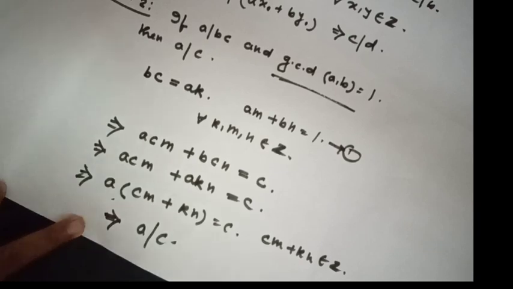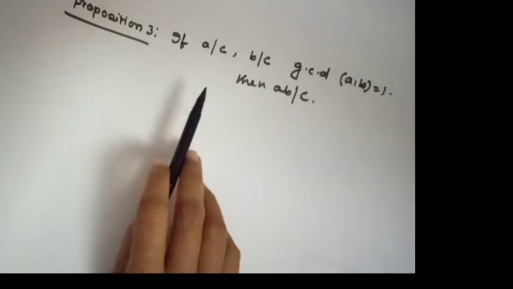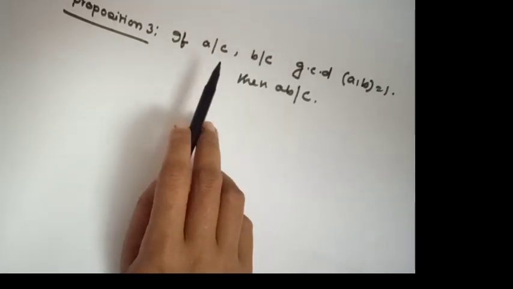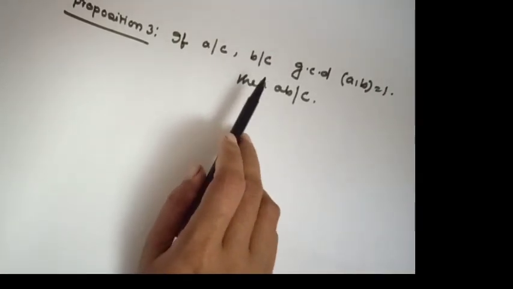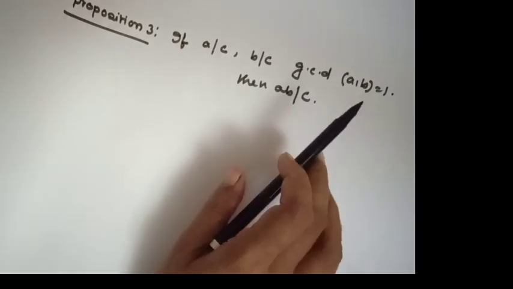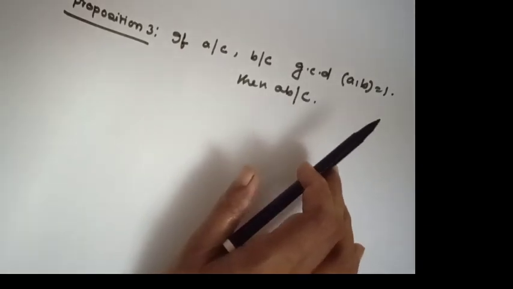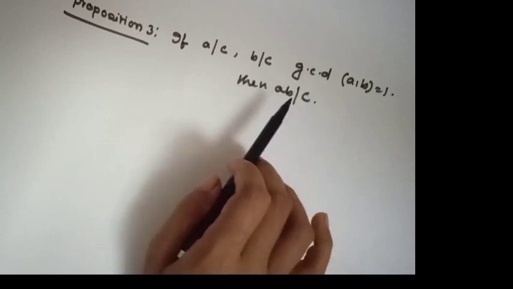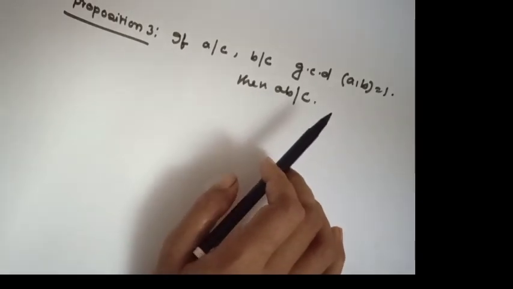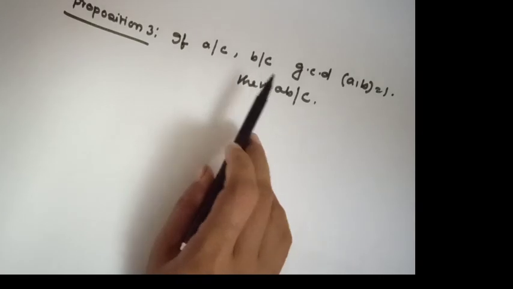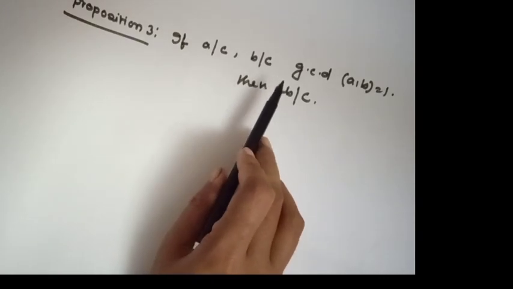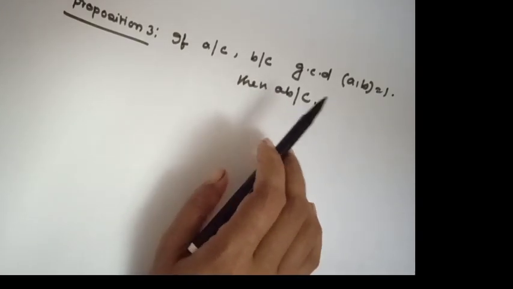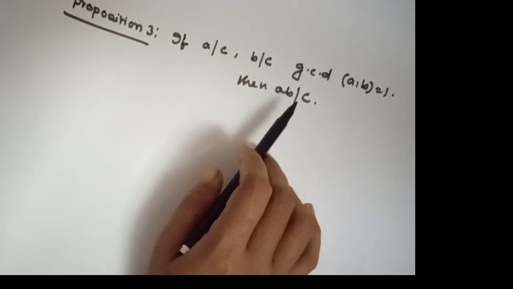Okay? Well, my next proposition is, if A divides C, B divides C and GCD of A comma B equals 1, then AB must divide C. In general, this is not true. If the GCD of the two divisors is 1, then this result will be true. Okay.